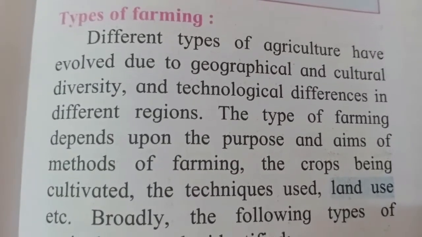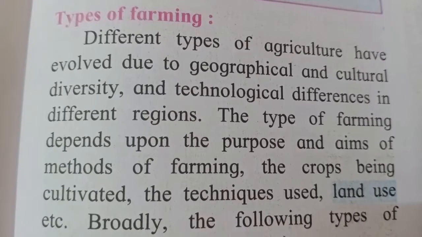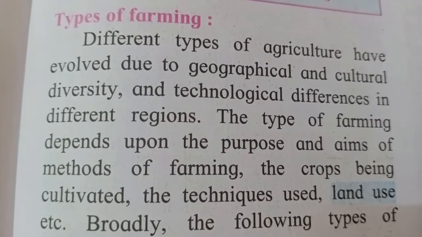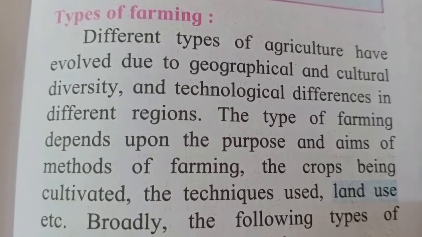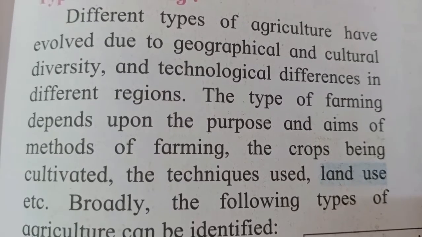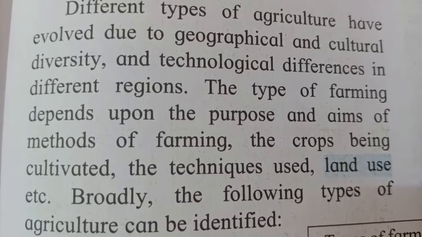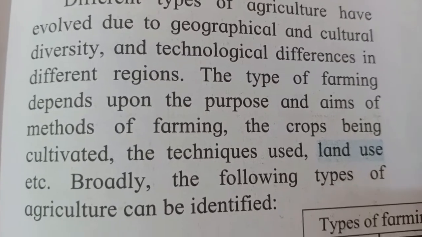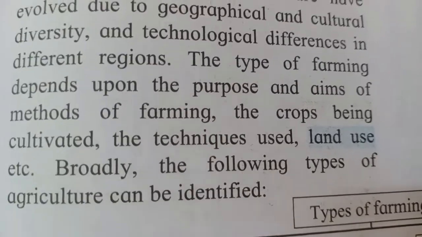So accordingly, the geographical and cultural diversity gives rise to different types of agricultural activity, and of course technological differences in different regions are also very important. The type of farming depends upon the purpose and the aims of the methods of farming.